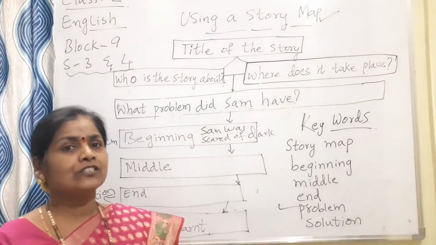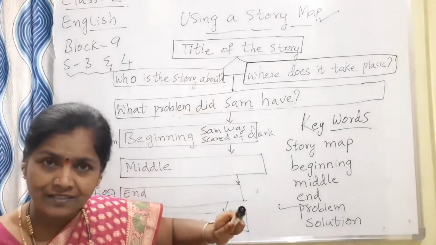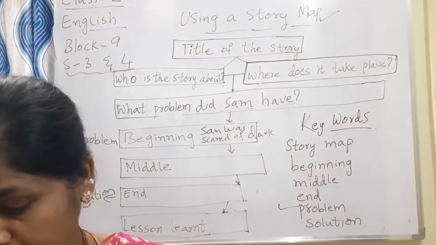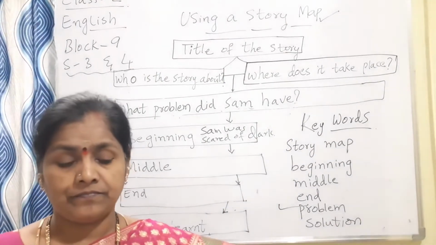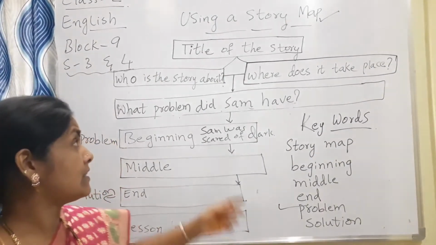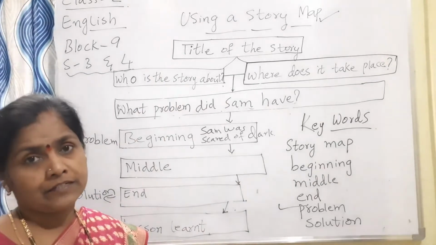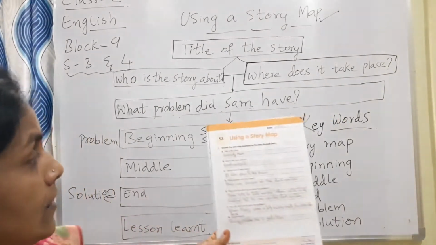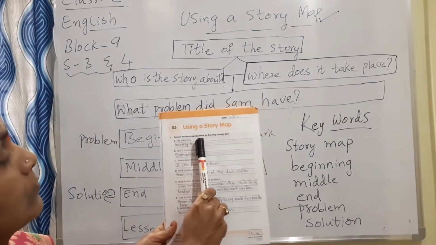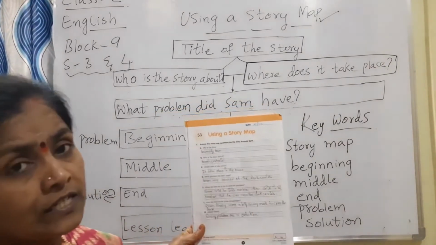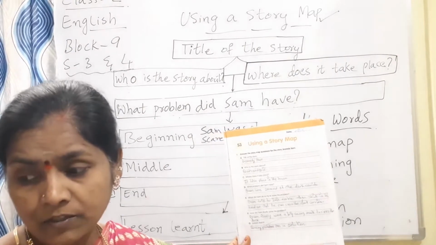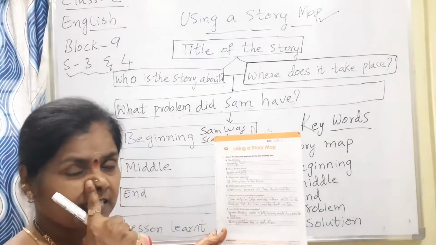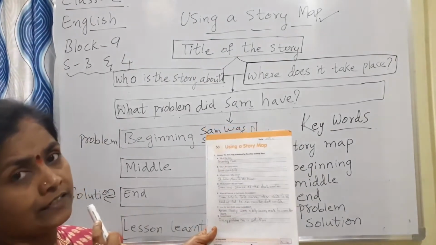Have you all understood, children, what a story map is? Yes. Now it's time for you to open your English workbooks to page number 7. Whatever is given here, you have to complete it using a story map. Answer the story map questions for the story Scaredy Sam. Just now I was telling you about the lion and the fox story, and Scaredy Sam we have also discussed. You have to write it down.